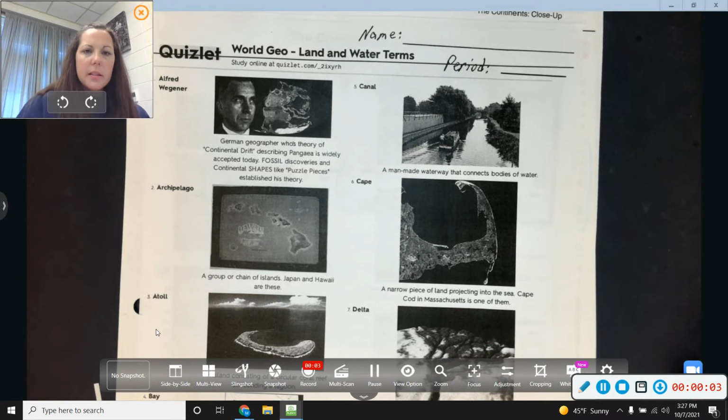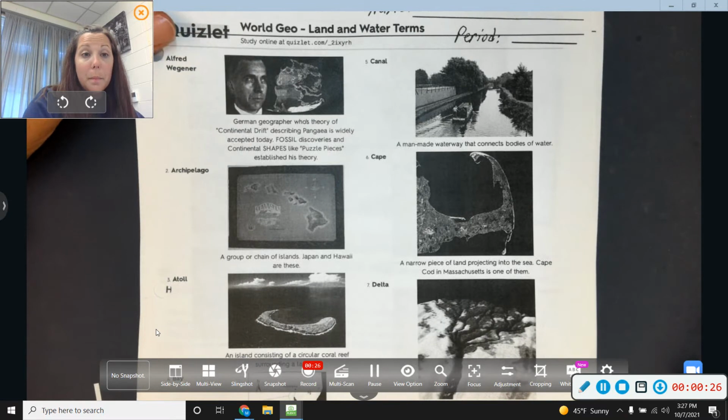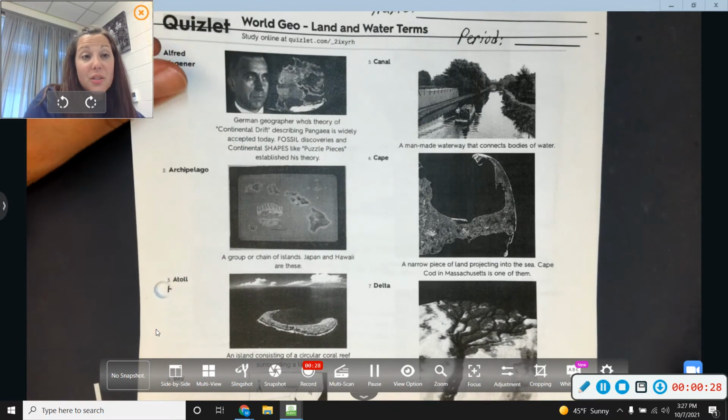Hi guys, this is the World Geo Land and Water Terms packet. So if you need to fill this out for whatever reason, if you didn't get it filled out in class, then you can follow along with me. This is also something that you'll need to study for tonight, for the test tomorrow, okay?